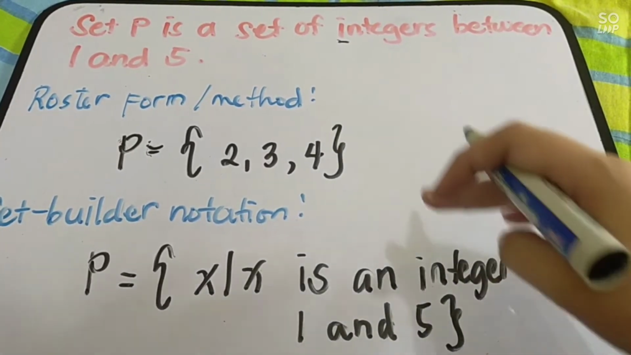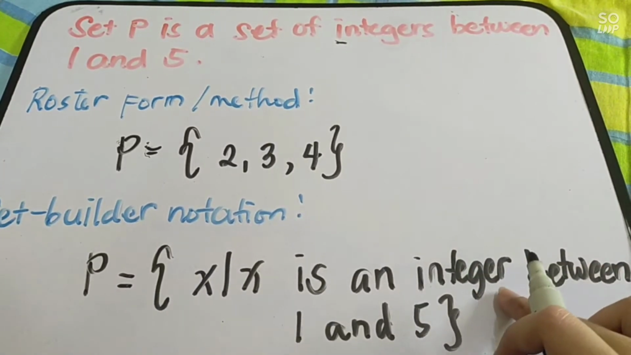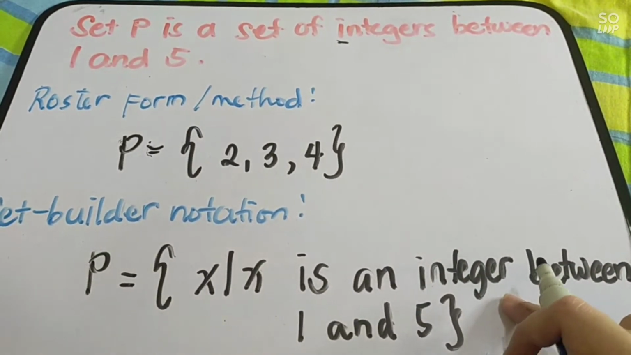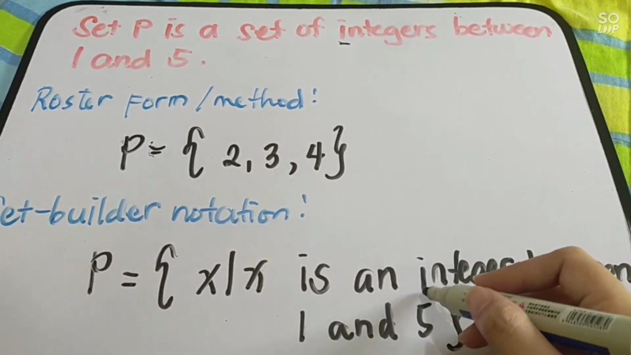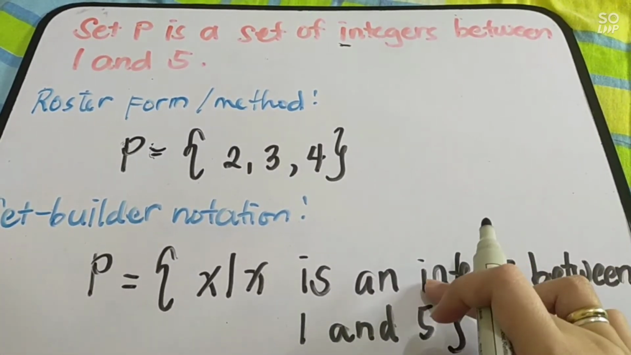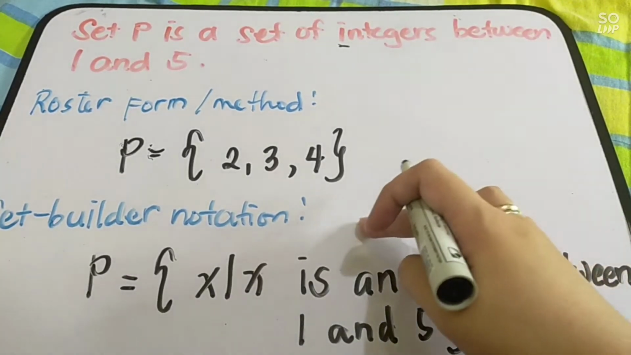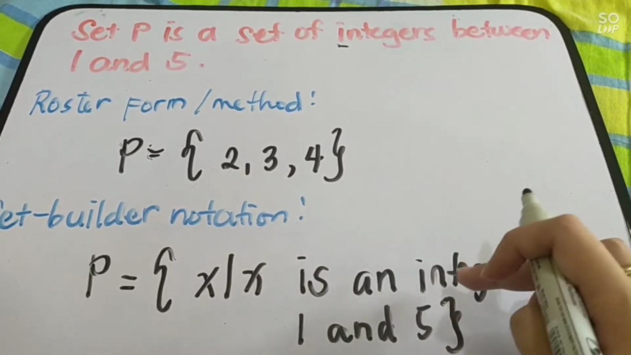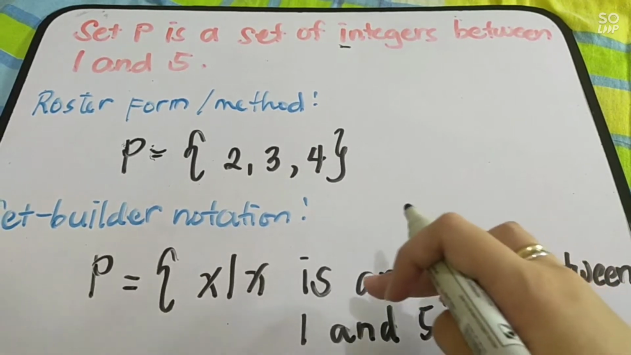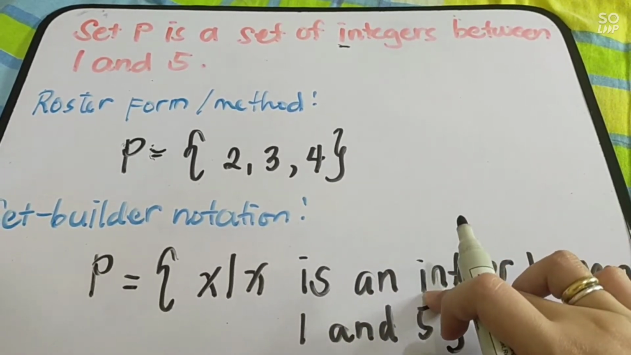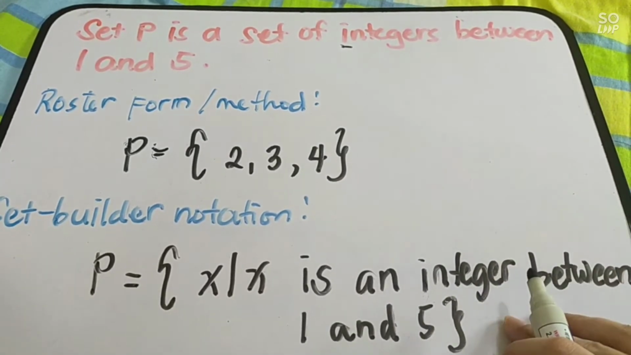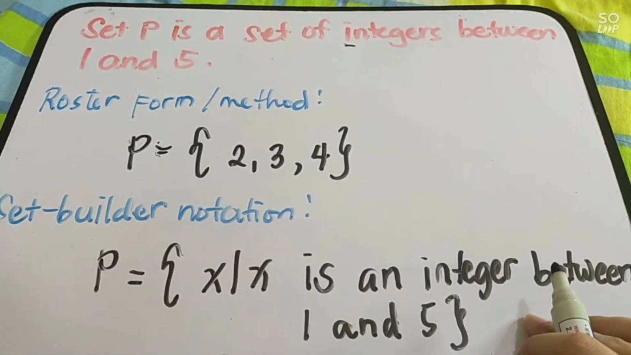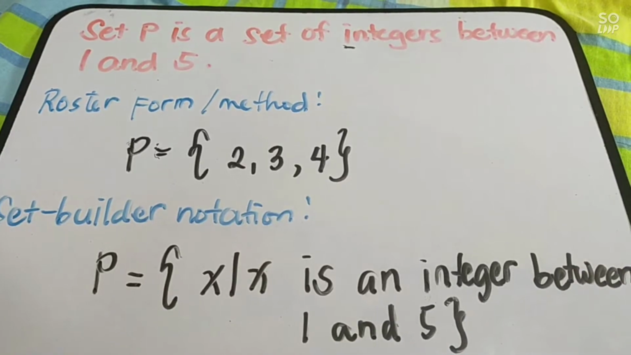So take note, in set builder notation, the word that follows must be singular. Use an when the next word starts with a vowel, and a when the next word starts with a consonant. We use an here because integer starts with a vowel. So, simple grammar. Okay? Let's have another example.